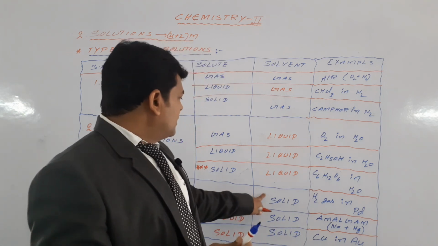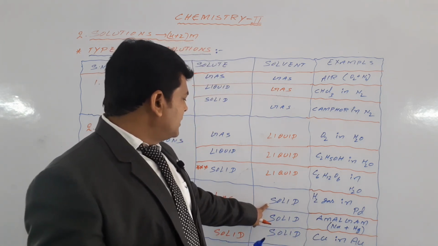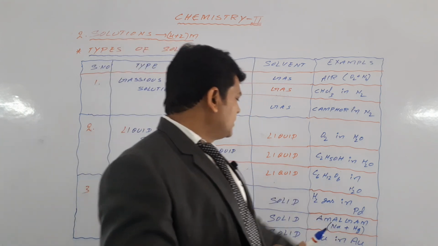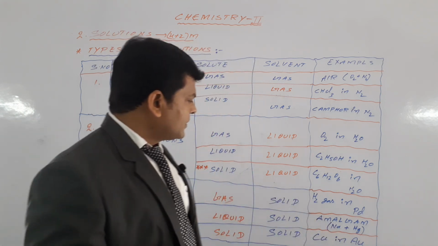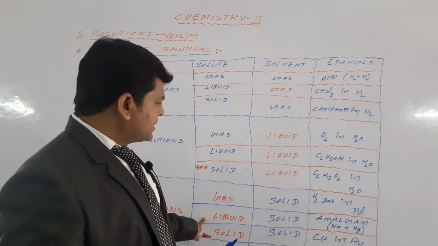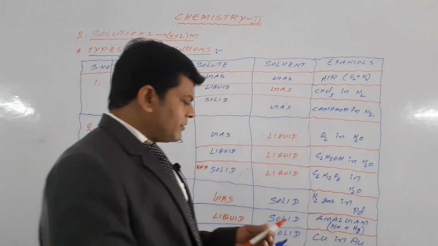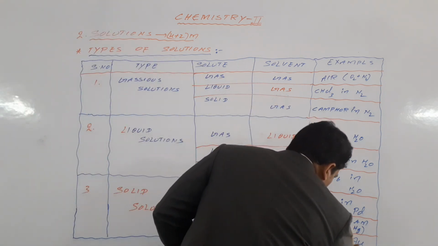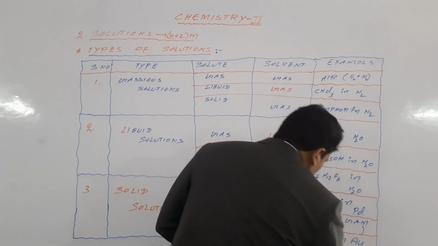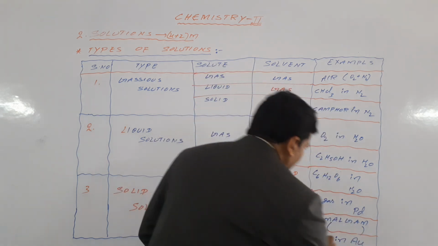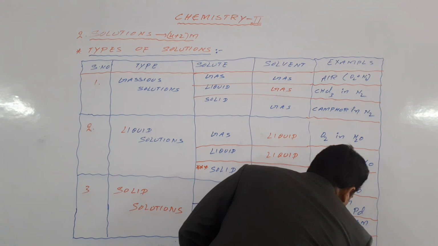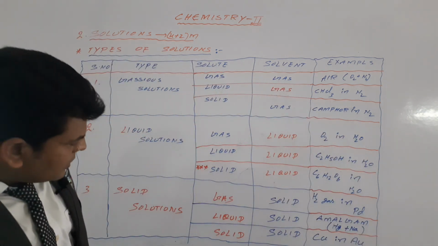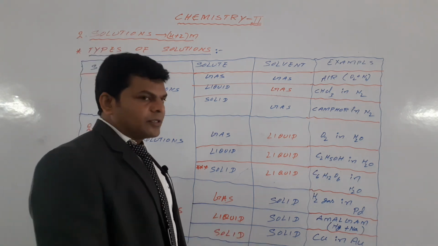Here, what is solid? Sodium. What is liquid? Mercury. So this is the mixture of mercury, Hg, plus sodium.